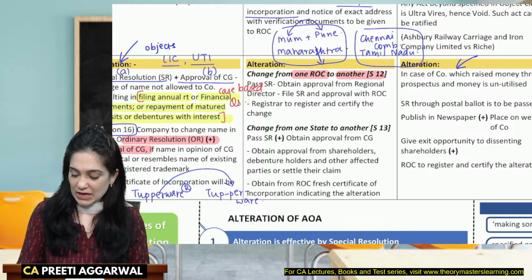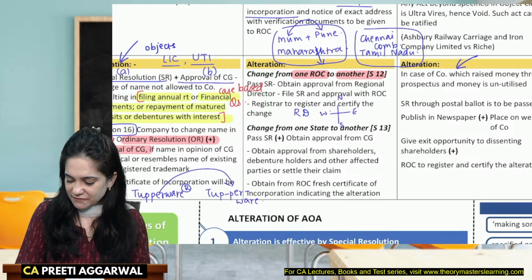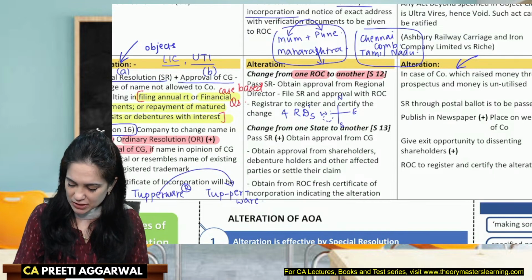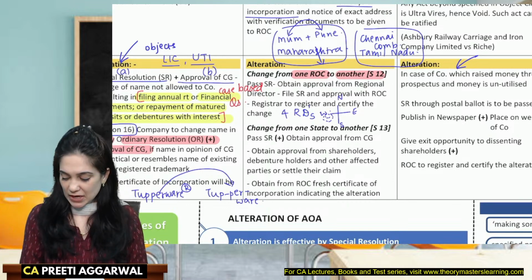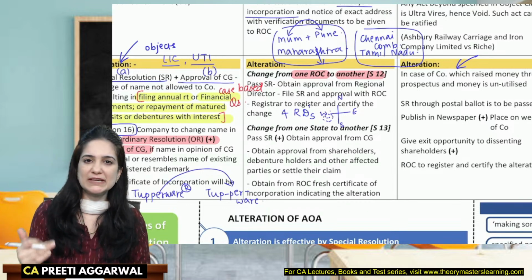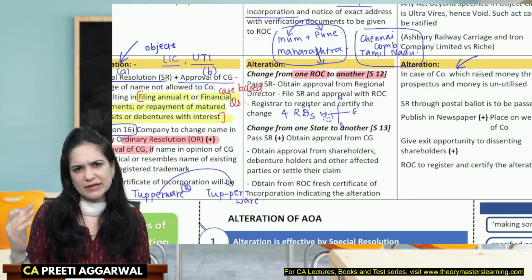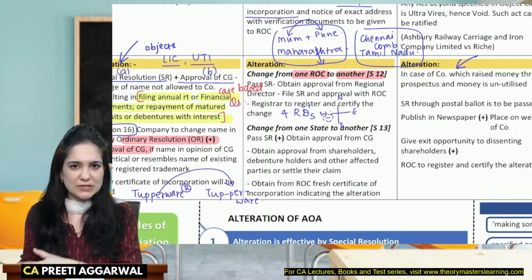What is the procedure? See, first we also have the regional directors. There are 4 regions in India: North, South, East and West. So we have 4 regional directors. Now the ROCs of that particular region are under the regional director. If I'm shifting from Mumbai ROC to the Pune ROC, then I also need to seek the approval of the regional director. So I will make an application to the regional director. The regional director will give his approval. We will attach that approval and send it to the ROC.